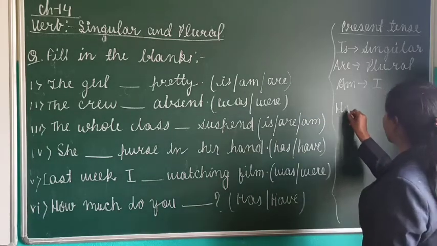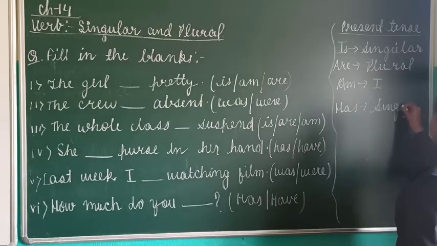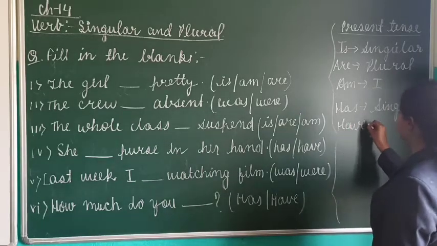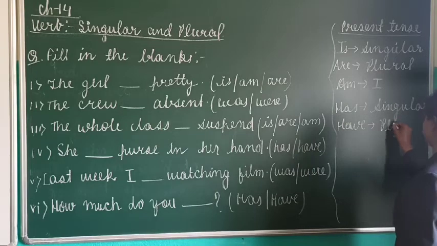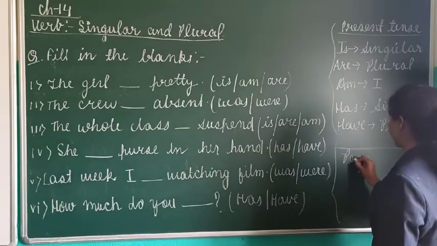Has is also used with a singular subject, and have with a plural subject. Now, past tense.